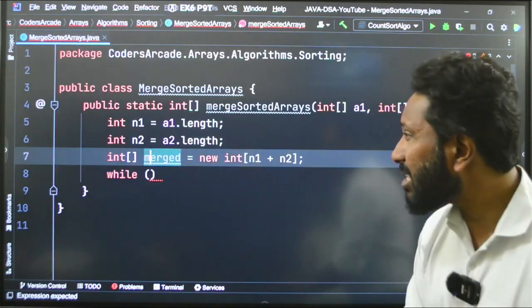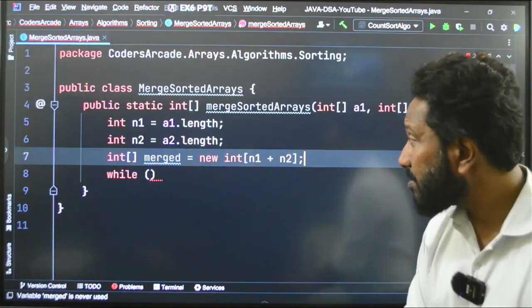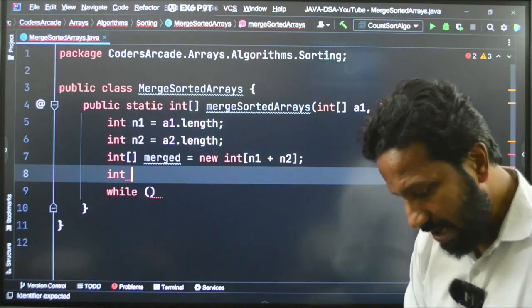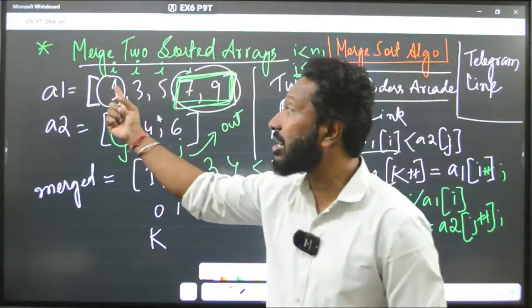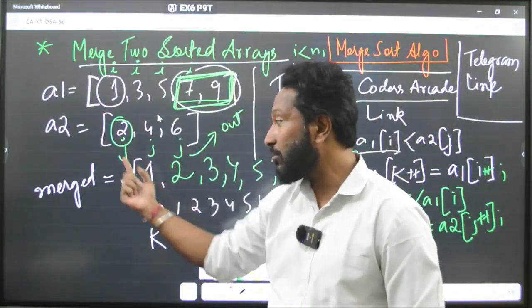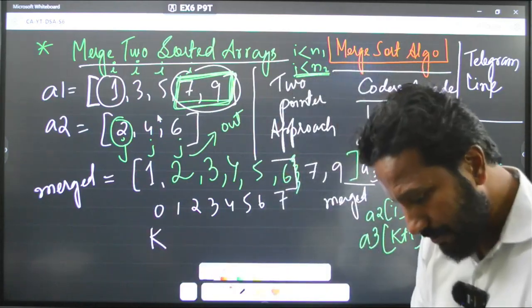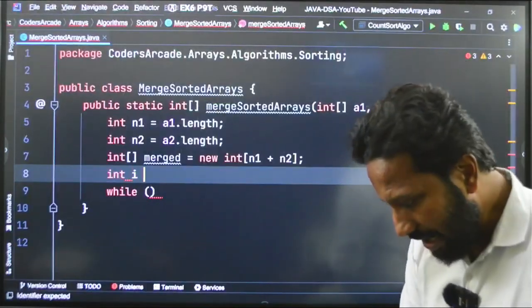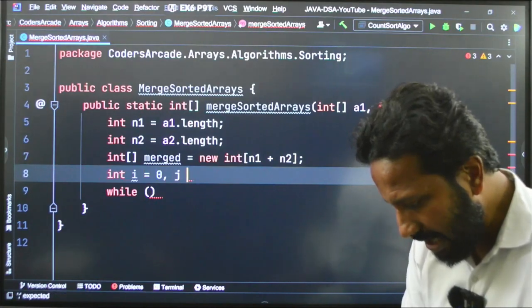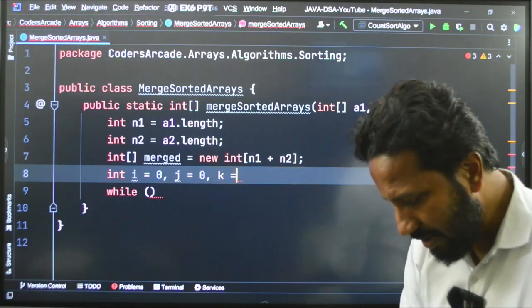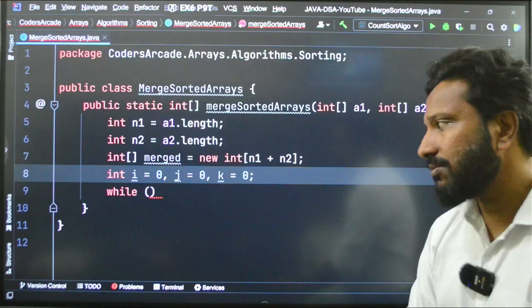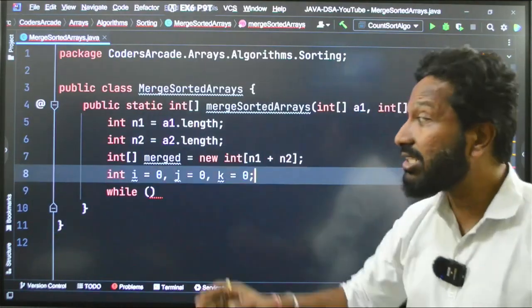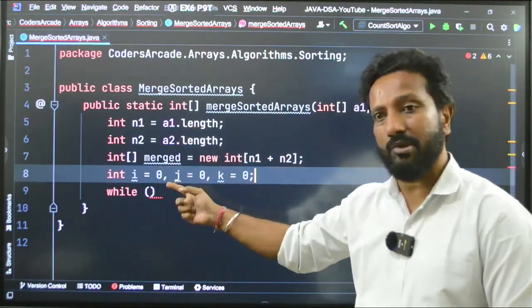Let us take 3 variables like this. See, where are the i and the j pointers starting? Starting from index 0, 0, 0, k is also 0, right. I will say int i is equal to 0, j is equal to 0, k is equal to 0. Got it? 3 for the 3 arrays A1, A2 and merged, right.